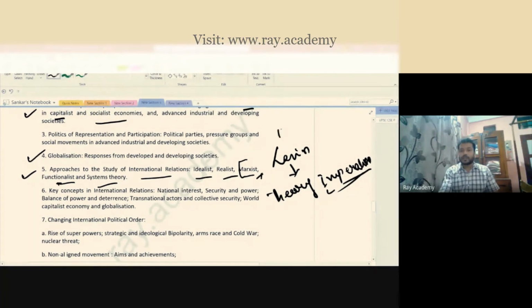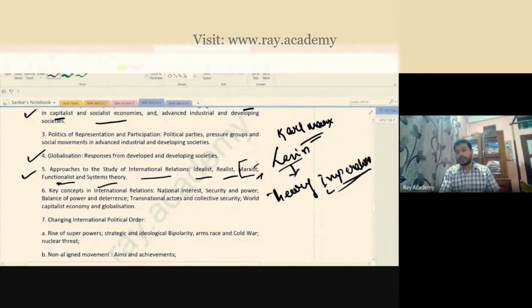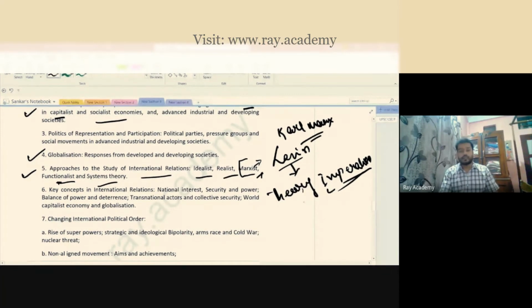Karl Marx has also given the theory of socialism. Karl Marx was more about the domestic, but it is Lenin who took Marxism into the international era. There you understand how the Marxist ideology is not only popular in domestic affairs, but also equally relevant for international affairs.